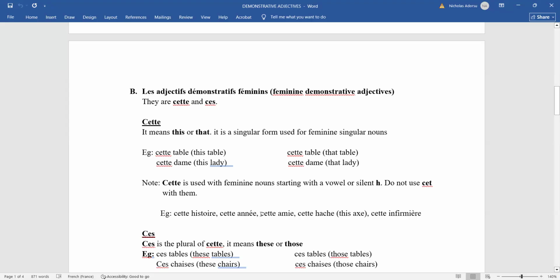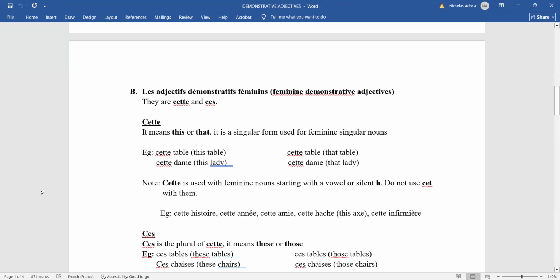Cette année, this year. Cette amie, this friend or that friend. Cette infirmière, this nurse or that nurse. So cette is the feminine singular demonstrative adjective, used for feminine singular nouns starting with a consonant or a vowel.